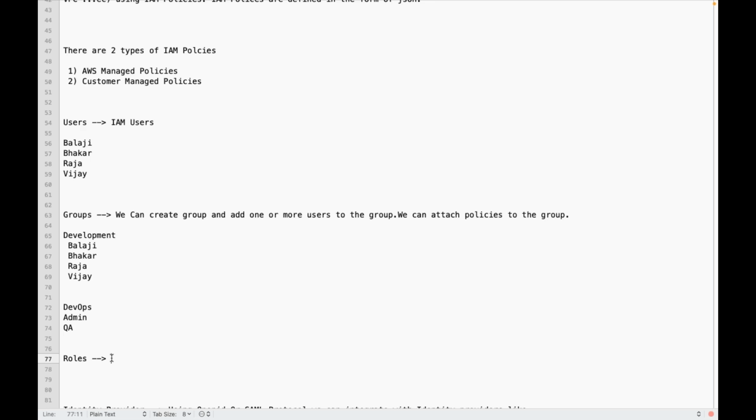So what can I do? I can create a role, attach the role to that service, and attach policies to that role. Whatever role is attached to that AWS service, the service will get access to the AWS services only based on the policies attached to that role, like with EC2 or EKS.